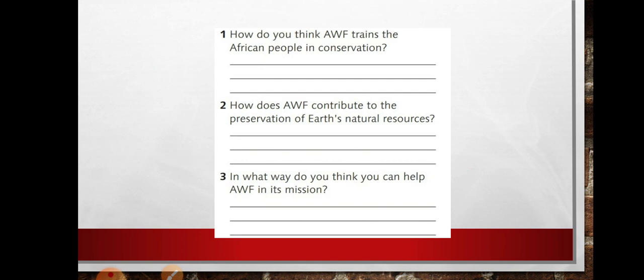About the importance of the conservation of the wildlife. Well, this is my answer. What about you? How do you think AWF, or the African Wildlife Foundation, trains the African people in conservation? They might teach them in their organization about the importance of the wildlife, and so on.